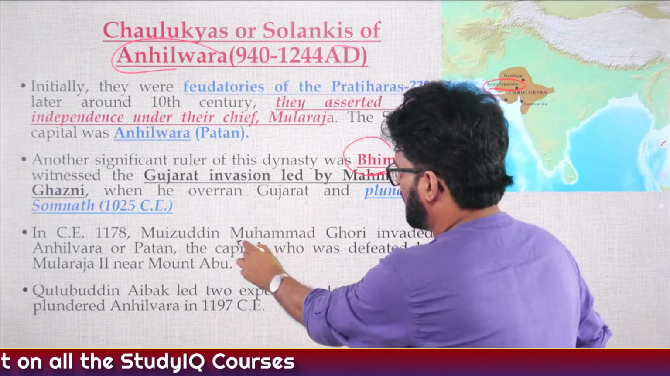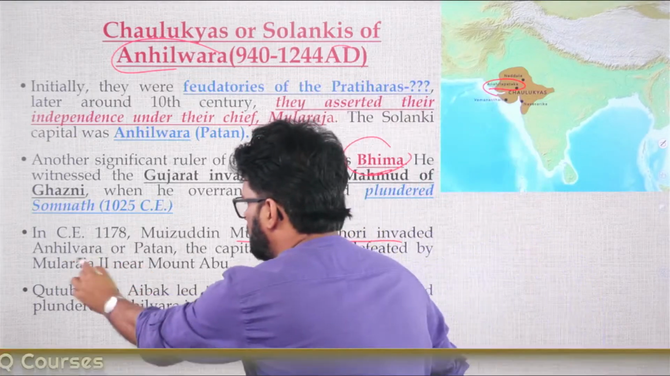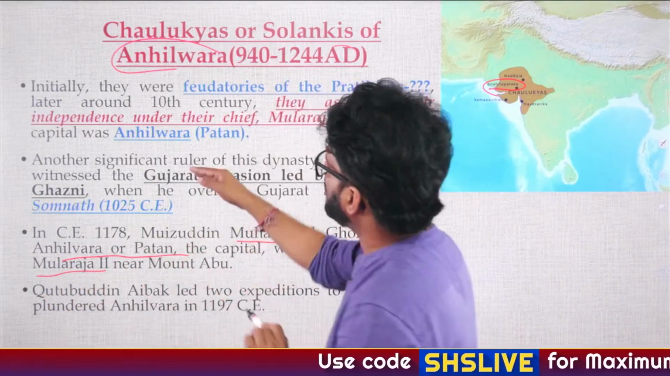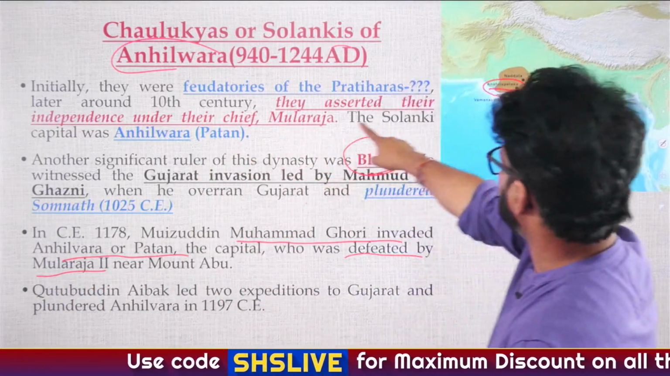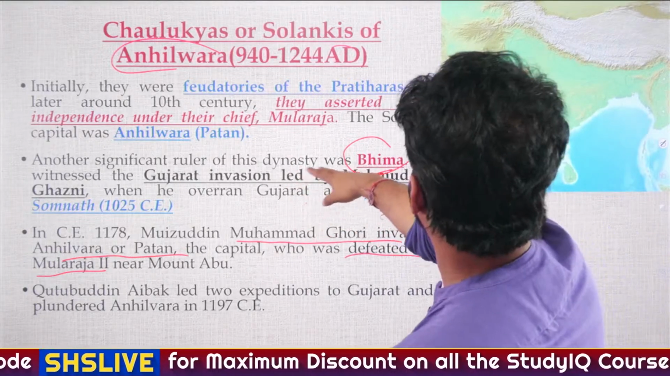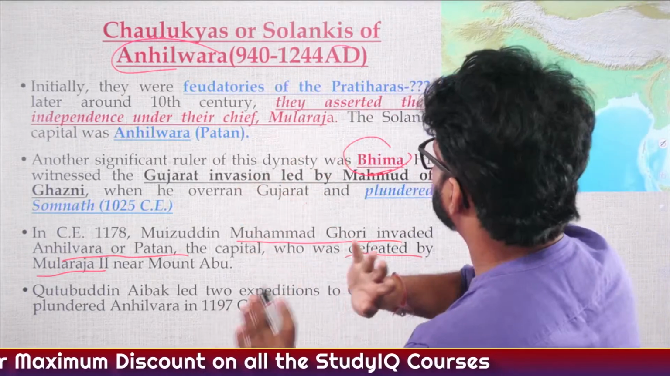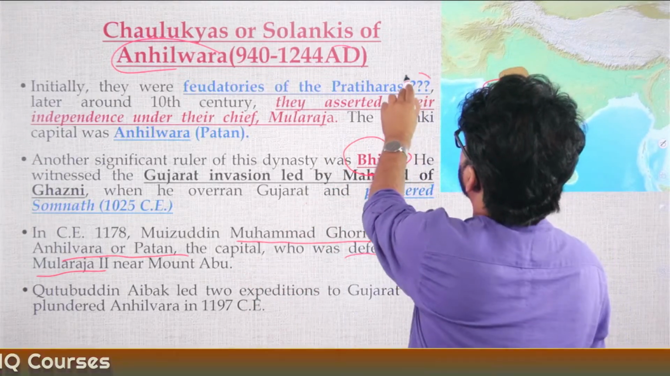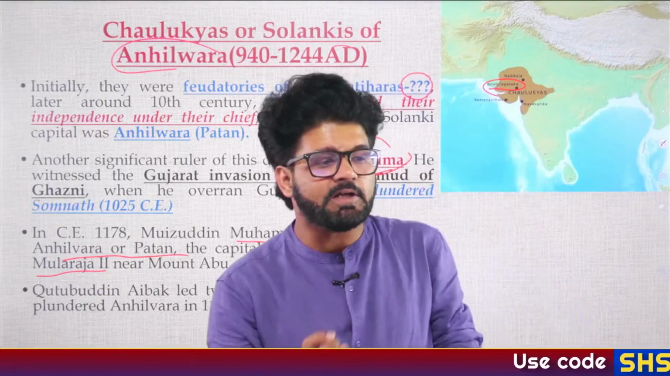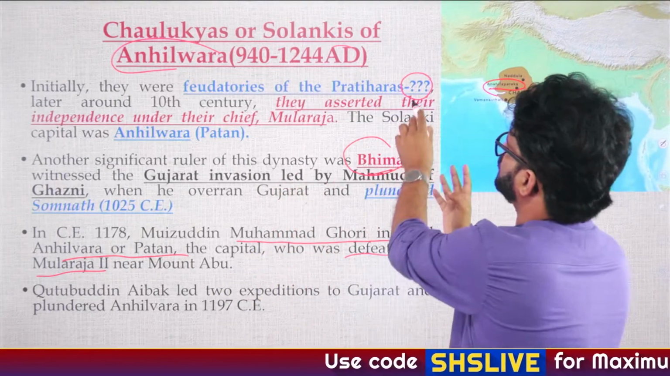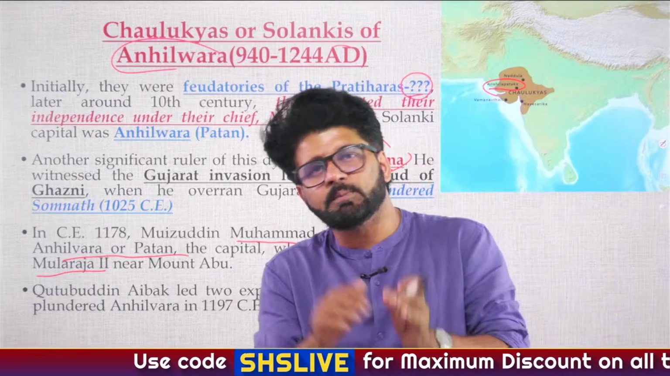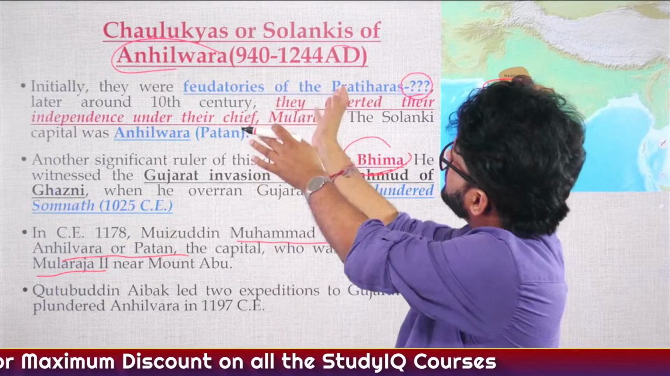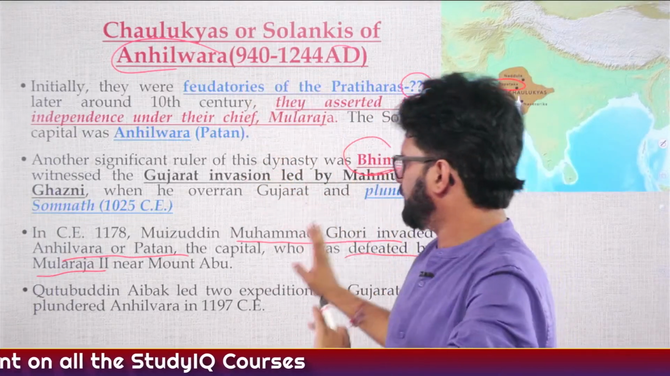And then this part: Muhammad Ghori invaded Anhilwada or Patan in 1178, and was defeated by Mulraj II. Who is the founder? Mulraj is the founder. You may see it somewhere here. They have written it. Okay. So again, Mulraj is believed to be the founder. Mulraj II defeated Muhammad Ghori. And they were feudatories of the Pratiharas. See the question mark here. Again, what does a question mark denote? That we are not sure about it. Some scholars say this, some scholars say that, but most of the scholars are tilting towards the fact that they were feudatories of the Pratiharas.